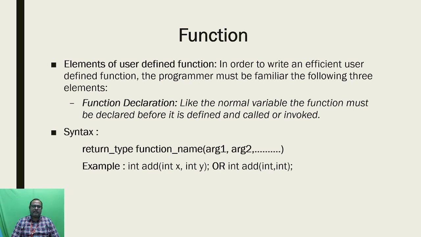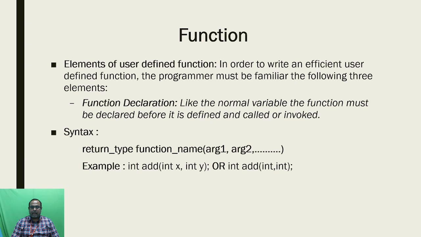Function declaration is a normal declaration which we declare inside the main function. For example, when you write a C program, you declare some variables in the main function. Similarly, you declare the function name in the main function, which is called function declaration. The syntax of the function declaration is the return type and the function name.